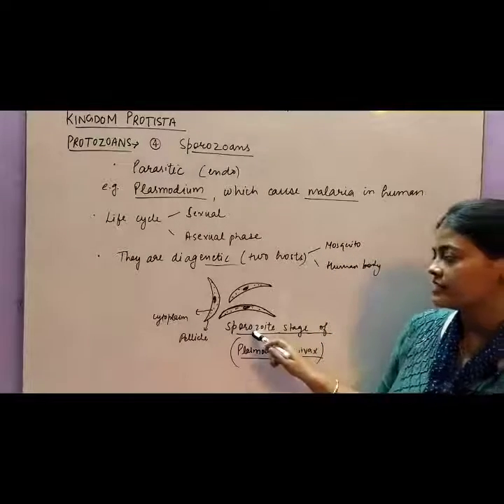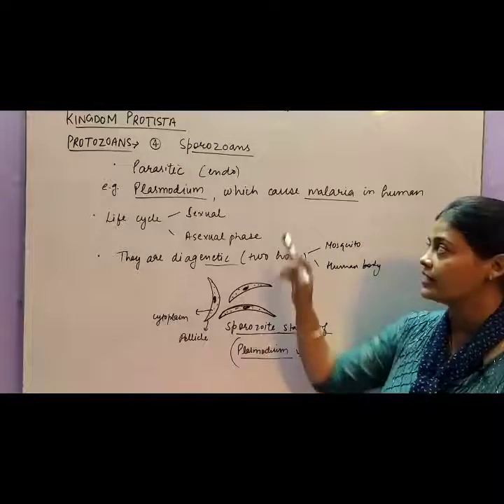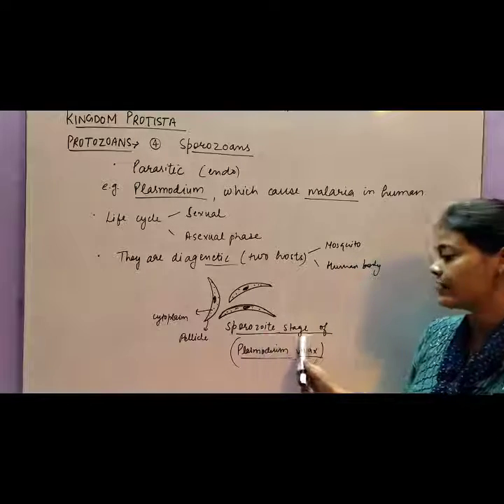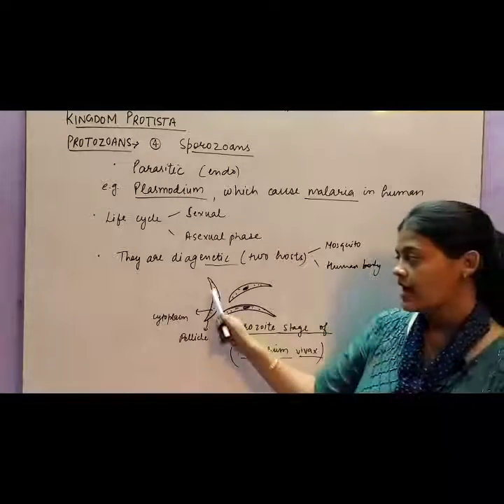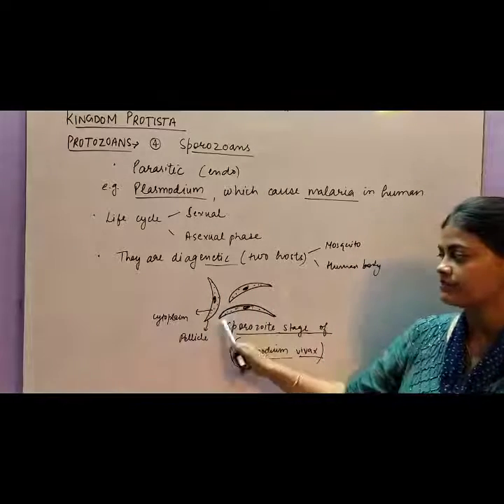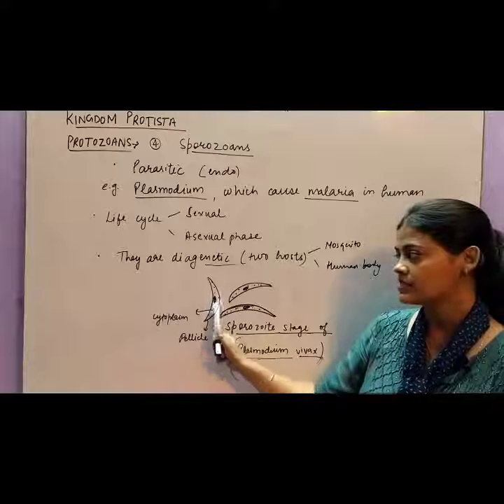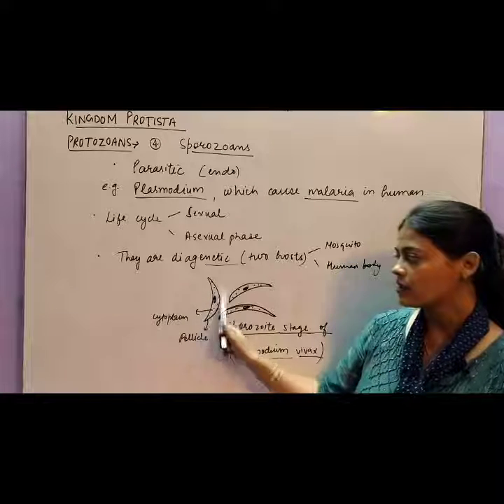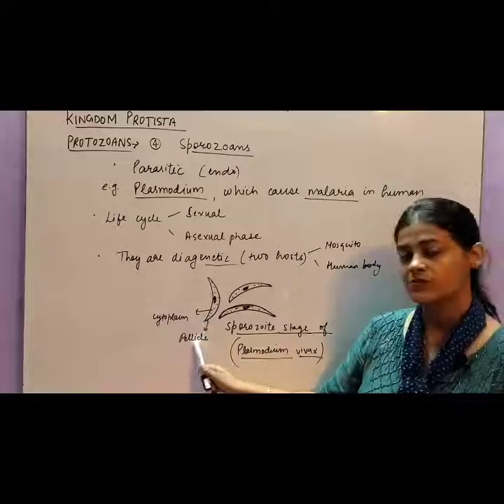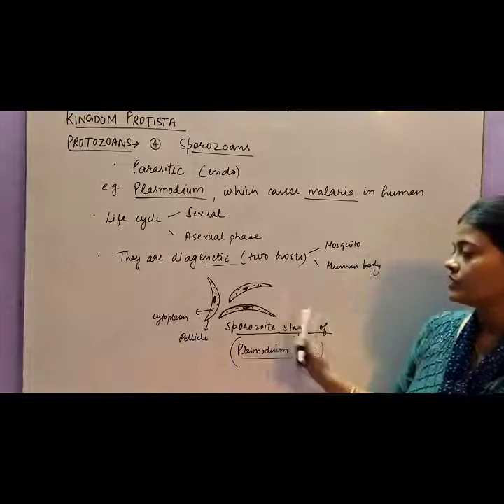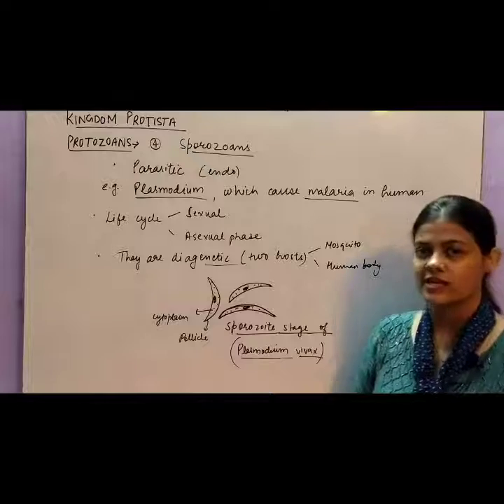One of its stages is called sporozoite. That is why it is called sporozoan. So this is the sporozoite stage of Plasmodium vivax, and it has a shape like this. If you look at the structure, they have a nucleus, the cytoplasm, and the outer covering of the cytoplasm is called the pellicle. This membrane is called pellicle. So this is the structure of the sporozoite stage of Plasmodium vivax.